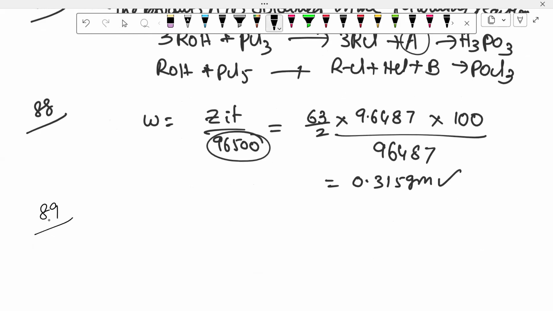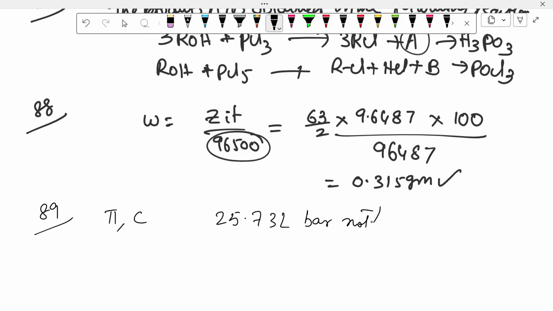89. 89 is the plot of osmotic pressure versus concentration. A solution gives a straight line with a slope of 25.73 liter bar mole inverse. The temperature at which osmotic pressure is, you want to calculate the temperature.